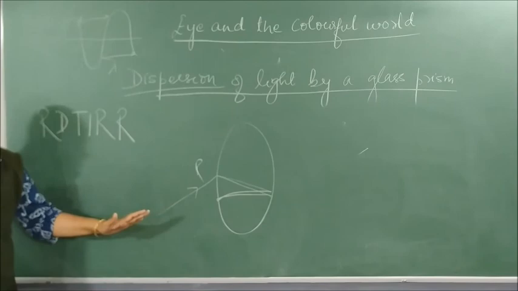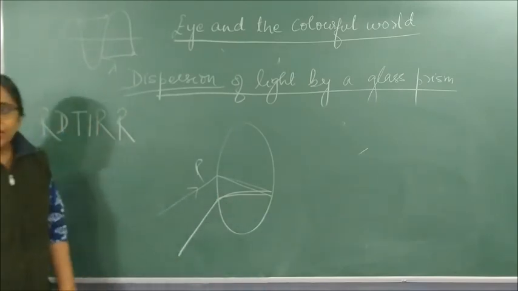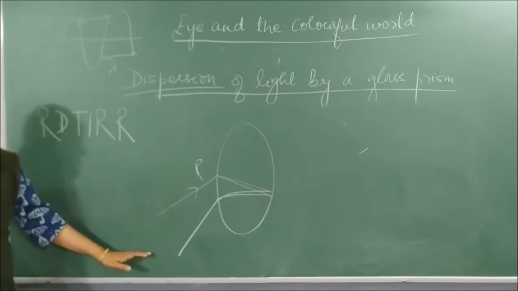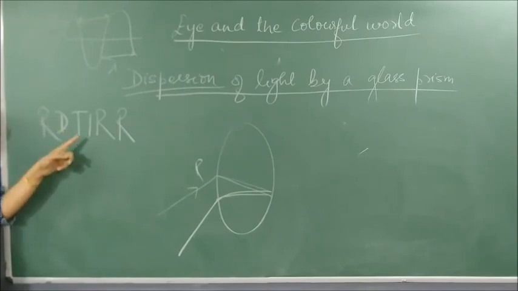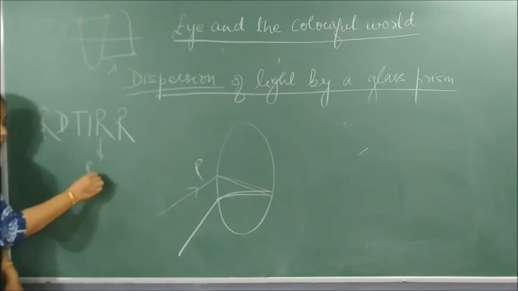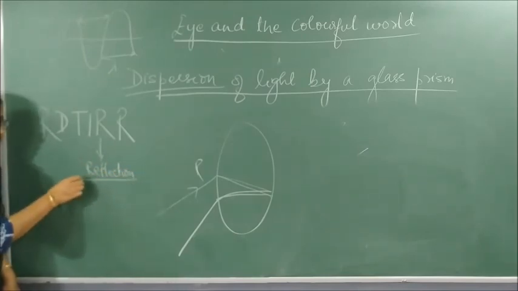Total internal reflection. And then it again comes back as what? Refraction. So what are the optical phenomena associated with a rainbow? Refraction, dispersion, total internal reflection, and then refraction again.